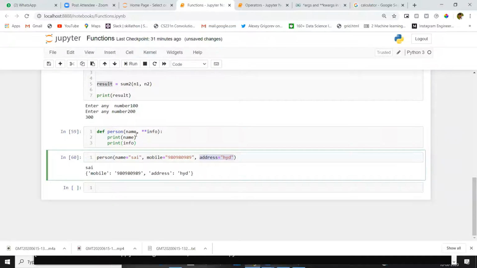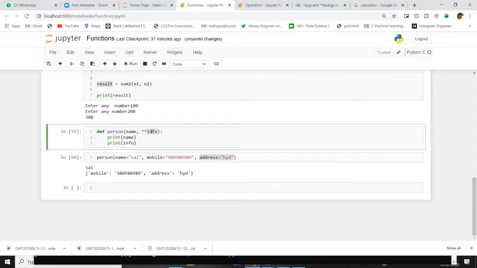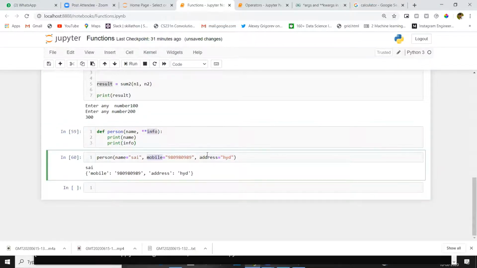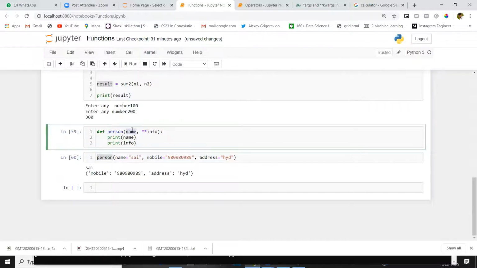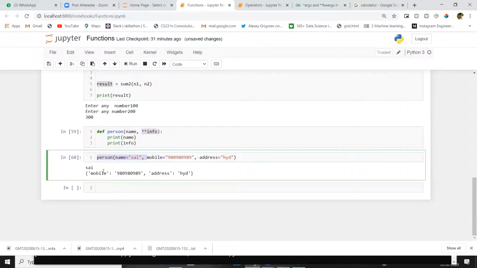In that situation, we will identify which is name. You got info, but inside info we have mobile number and address. We have keyword in name. You are getting name, it's okay. Directly you will get to know by this name. But with keyword arguments, we will get all information at once. Like in JSON, if you observe this data type, this is a JSON or dictionary. Yeah, dictionary. In general terms, we will call it a JSON.